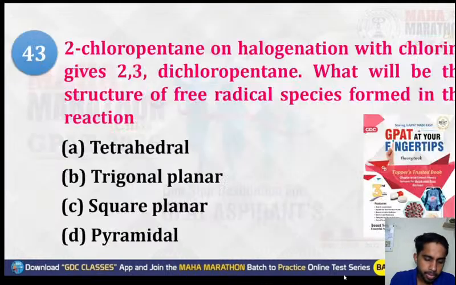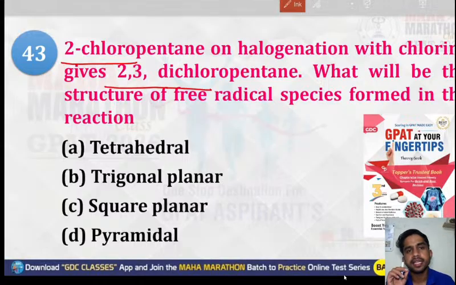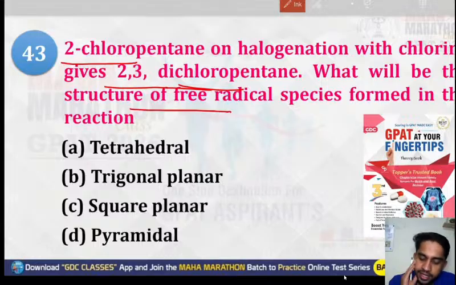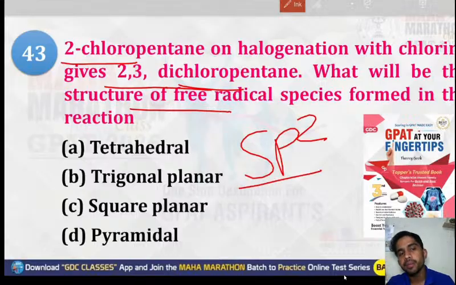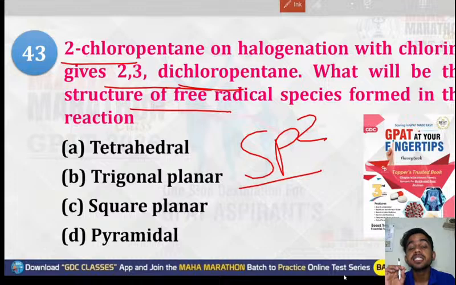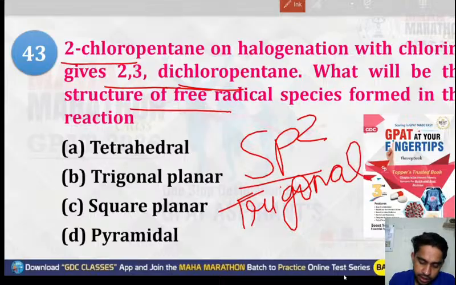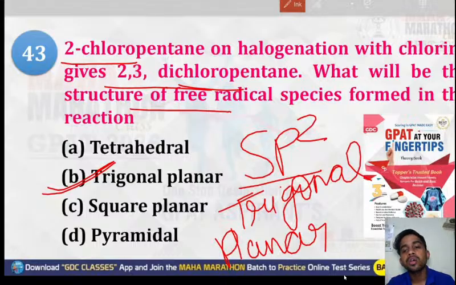Next question. 2-chloropentane on halogenation with chlorine gives 2,3-dichloropentane. Initially, 2-chloropentane was there, then halogenation with chlorine will take place and it will convert into 2,3-dichloropentane. What will be the structure of the free radical species formed? Halogenation will take place with the formation of a free radical, and that free radical will be sp2 hybridized, and due to that the structure will be trigonal planar. So the correct option will be option number B, that is the trigonal planar structure.